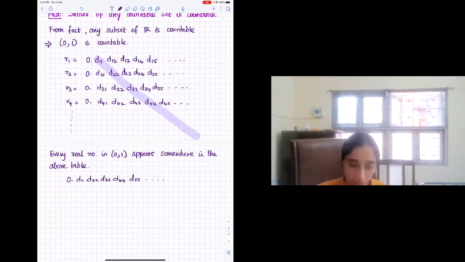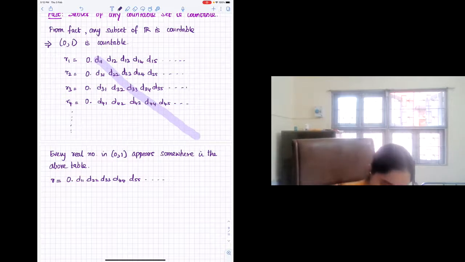This should also appear somewhere in this list. Let's call this r. Now, can I somehow tweak this real number r to get another real number which might not lie in this list? Is this possible? Maybe you can try it.